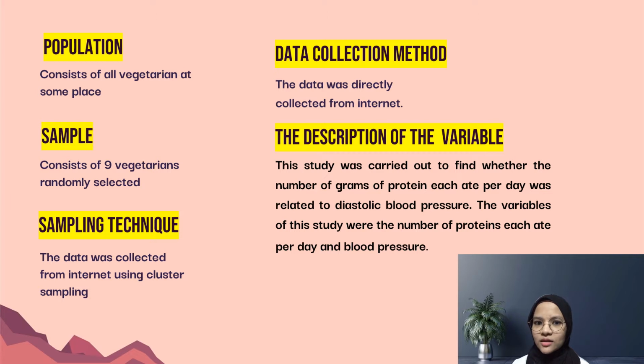Next is the sampling technique. Sampling is the process of selecting a sample that can represent the population as accurately as possible. The data was collected from the internet using cluster sampling. The researcher looks through some previous examination questions on the internet and divides them into groups called clusters, and then selects a number of clusters randomly from them. This method was very easy to carry out.